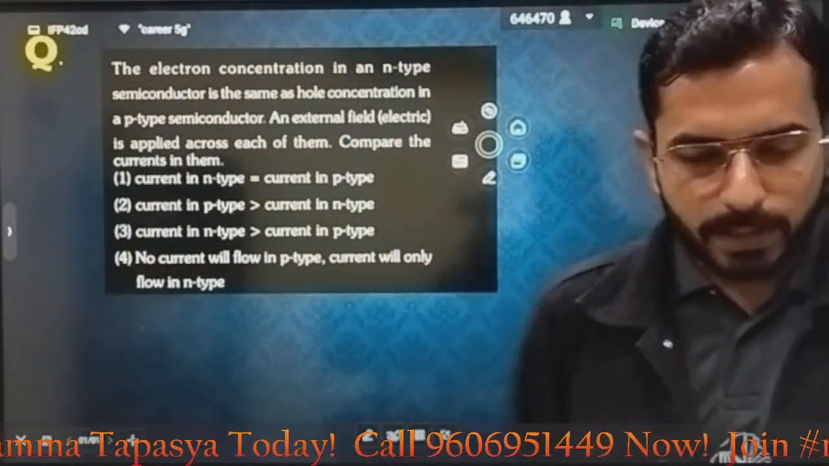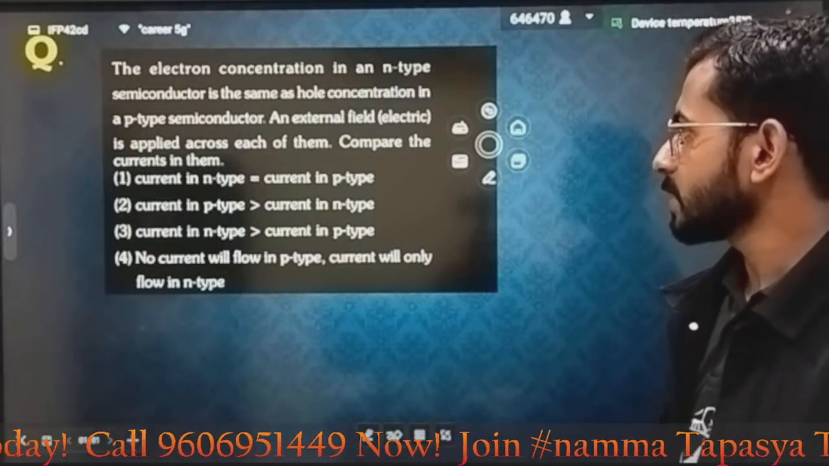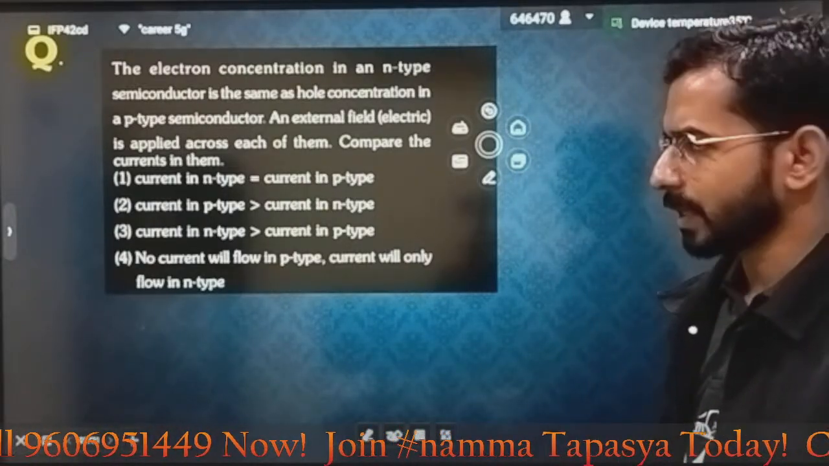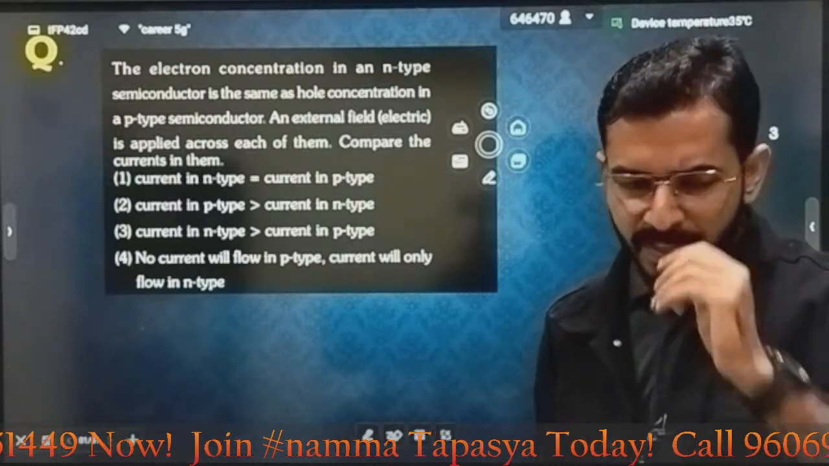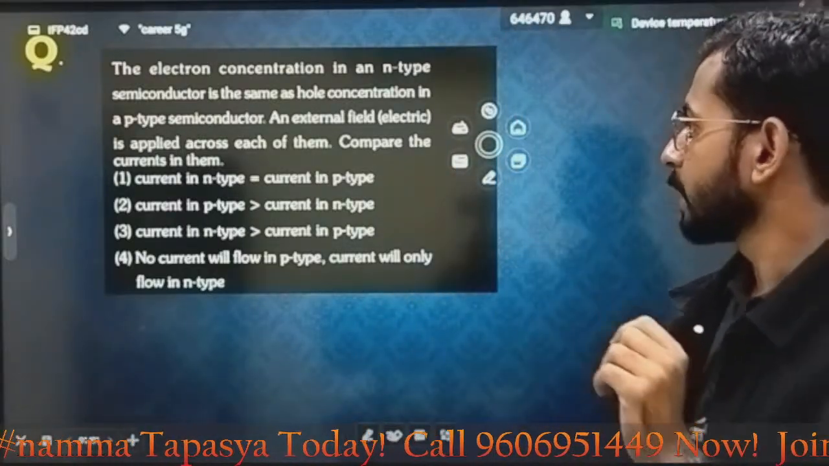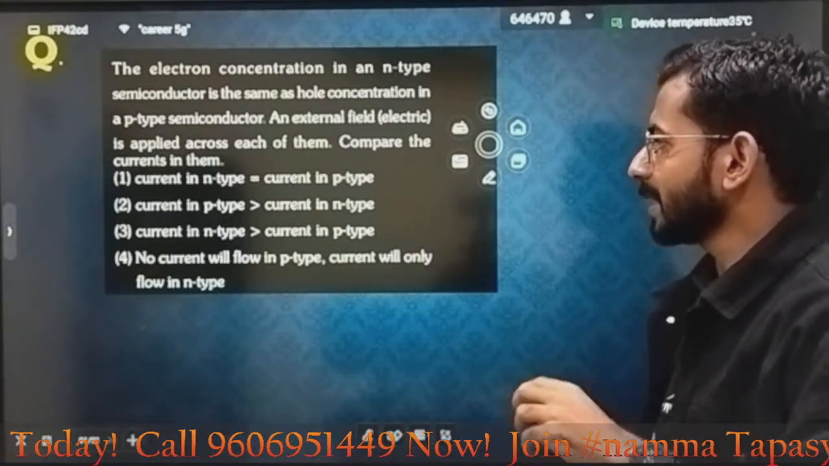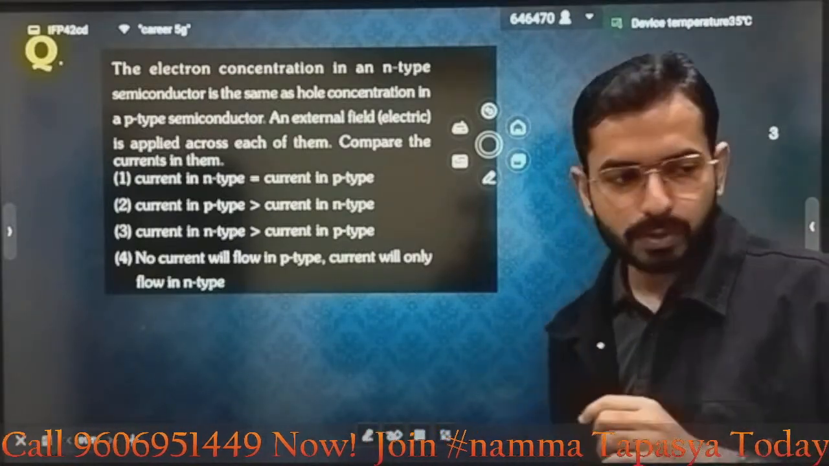What is the question? Read the question. The electron concentration in an n-type semiconductor is the same as the hole concentration of a p-type semiconductor. Concentrations of electrons and holes are given for n-type and p-type, and they are equal. Okay, fine, very good. An external electric field is applied across them. Compare the current that will be present there. Very interesting question.